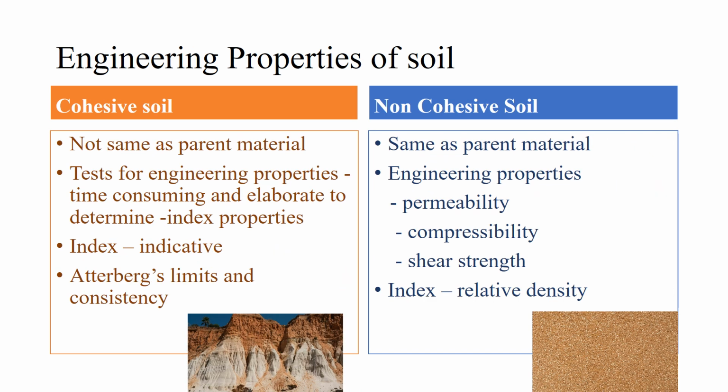Engineering properties of soil. Cohesive soil is formed due to the chemical decomposition of rocks. Therefore, its engineering properties are not the same as that of the parent material. The engineering properties of clay are time consuming and elaborate to determine. Therefore, index properties are found out. The index properties are indicative of its engineering properties. The index properties of clay are Atterberg's limits and consistency.